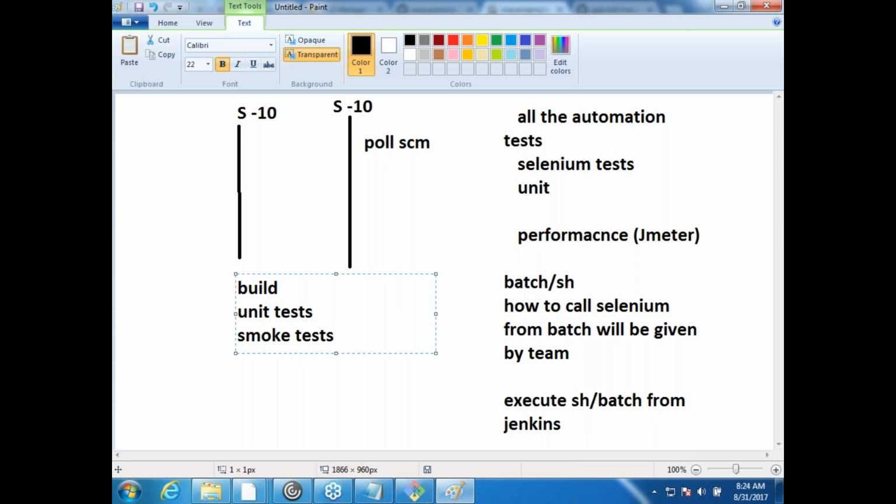So 40% of our time goes into monitoring these jobs, because generally there will be failures. You need to look into that, and you would send a mail, and after that you would also need to look into logs to find out what has gone wrong, whether that is an environment issue or a build issue. For example, we saw yesterday we ran mvn install, and it says that it requires Java version 8, but we have Java version 7.